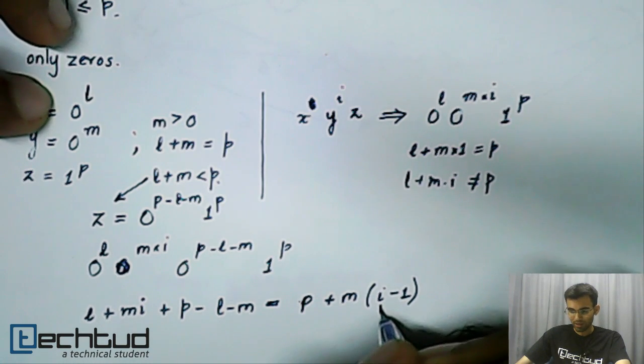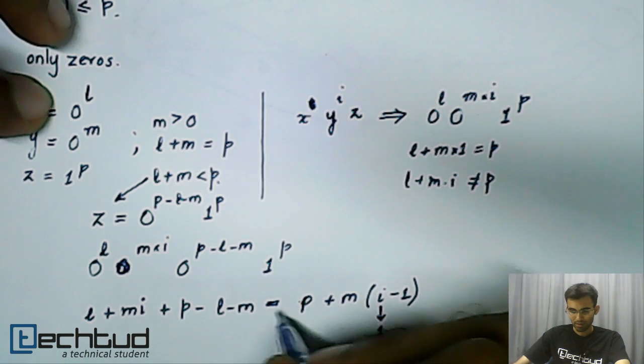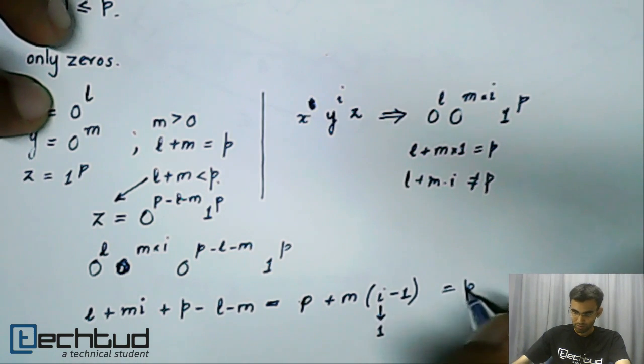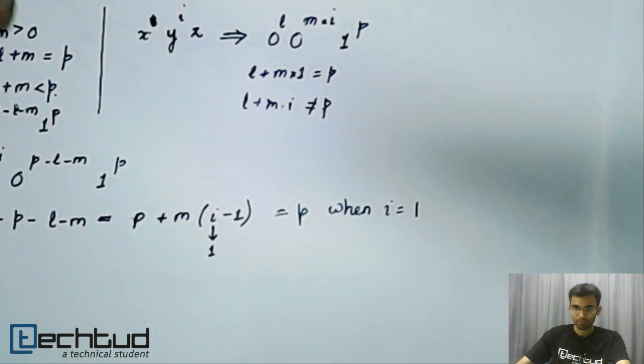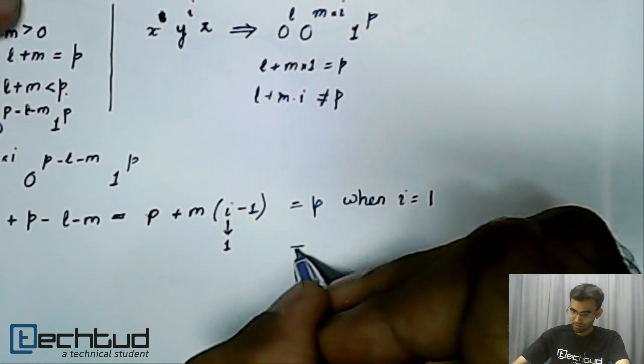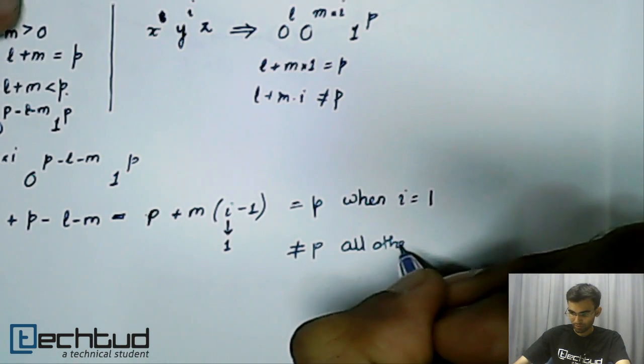Only when I is equal to 1 is this factor 0, equating this to P, and it is not equal to P for all other values of I.